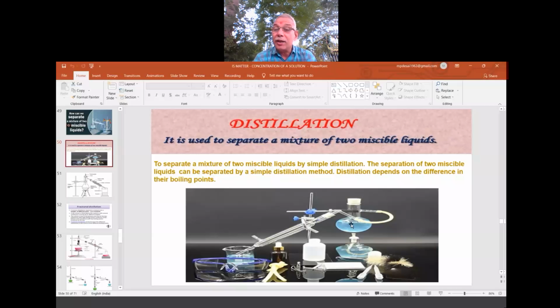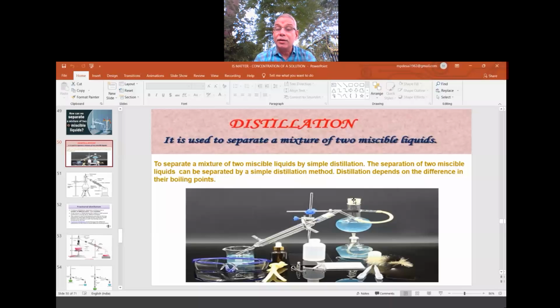Those A vapors, or the A gases, will move, because gas starts moving. So B will be there only in the warm condition. It is only the A vapors that come via this outlet delivery tube, and they move in this area. When they move in this area, they are cooled, and their drops are collected here in the beaker. And you have to keep an eye on the thermometer. So always keep an eye on the thermometer. Here I have not fixed it, but you have to fix it actually.